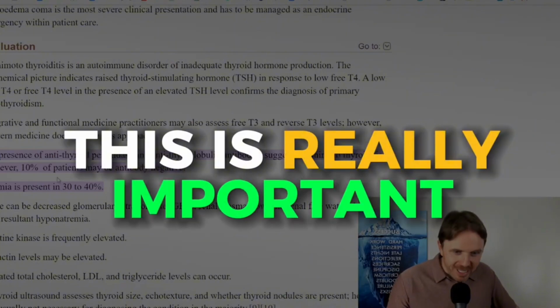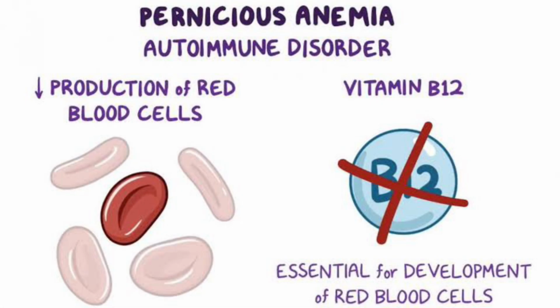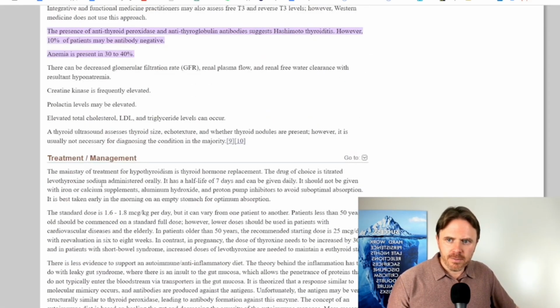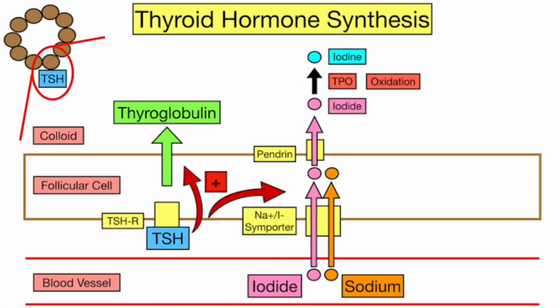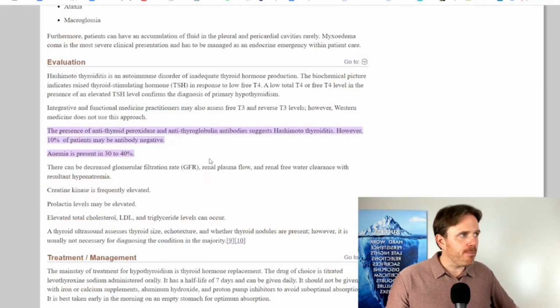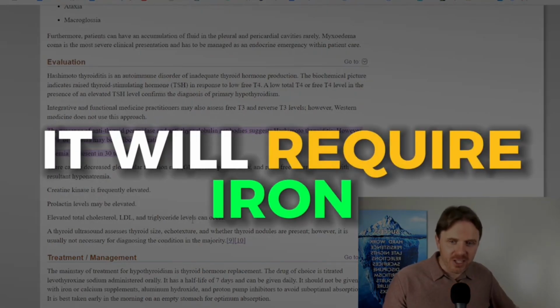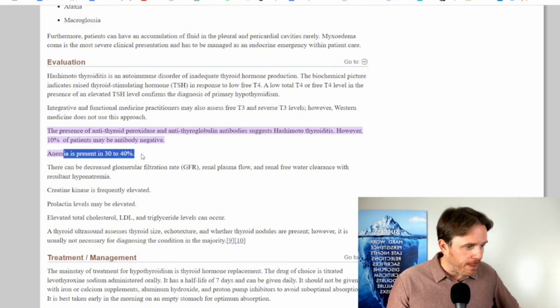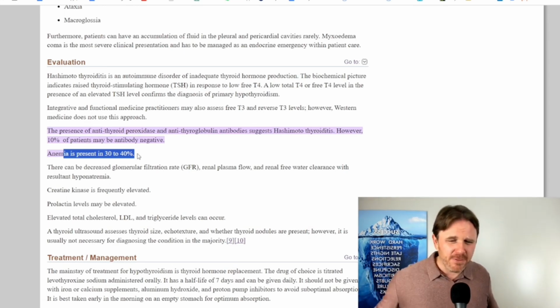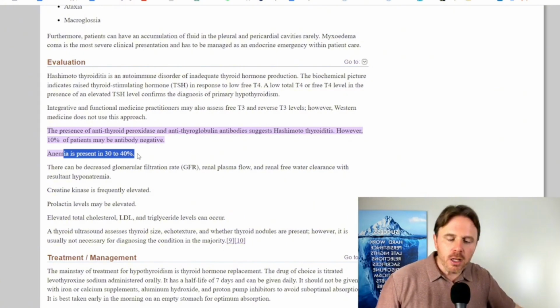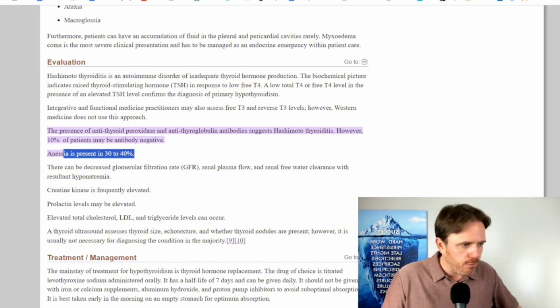This is really important too, because if we have low iron or low B12 especially, that could put our blood cells in an anemic pattern, and this may impact our body's ability to synthesize thyroid hormone, because a lot of the enzymes that help make thyroid hormone, at least the 5-deiodinase enzyme, require selenium, and it will require iron to actually synthesize and make thyroid hormone. So very interesting, 30 to 40% of these cases are going to involve low iron, and anemia can mean low iron if it's a microcytic anemia. If it's a megaloblastic, it can also be B12. So we'll just lump them in the big umbrella of low iron and low B vitamins, especially B12 and folate. So really important.